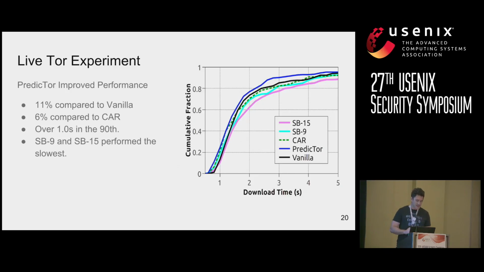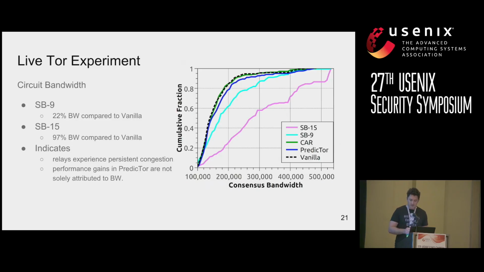We also noticed that SB9 and SB15 had the worst or the slowest performance, even though they were heavily weighted towards selecting nodes with high bandwidth. So this figure shows a CDF of consensus bandwidth for circuits that were created on the Live Tor experiment for all of our test algorithms. And we observed that SB9 created circuits with 22% more bandwidth compared to vanilla, and SB15 created circuits with 97% more bandwidth compared to vanilla.